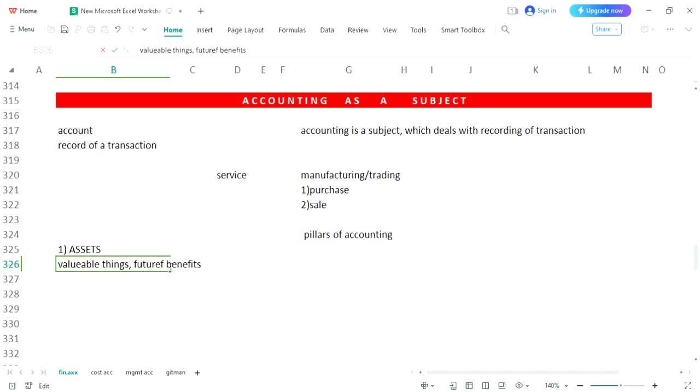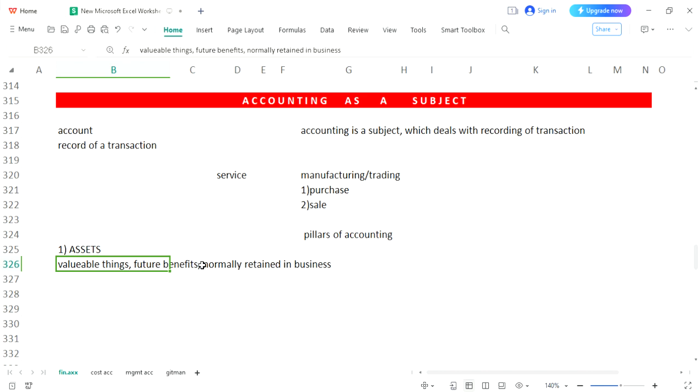Assets are valuable things which have future benefits, and these are normally retained in business. So let's understand these three factors: valuable things, future benefits, and retaining in the business.